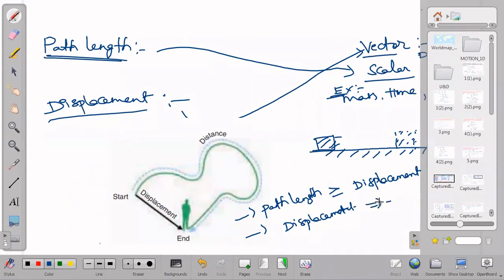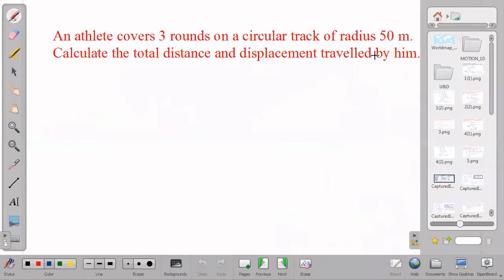It should be positive or zero. Whereas path length can be positive, it can be negative, it can be zero also. So that is how we have path length and displacement. We will go with one more example, then we will have complete clarity on this.